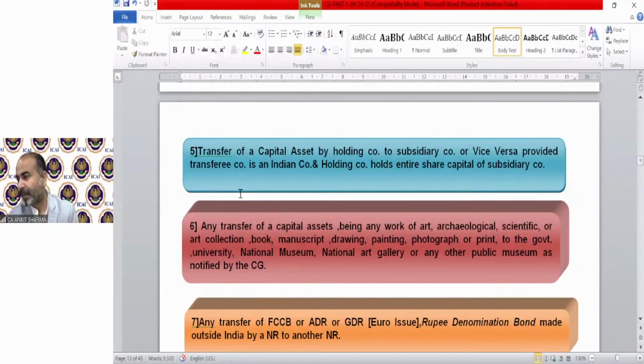Next is: sir, what if the amalgamation in the nature of purchase, that will not be exempted, that is going to be taxable, assuming that there is no amalgamation. That will be considered as a purchase, etc.